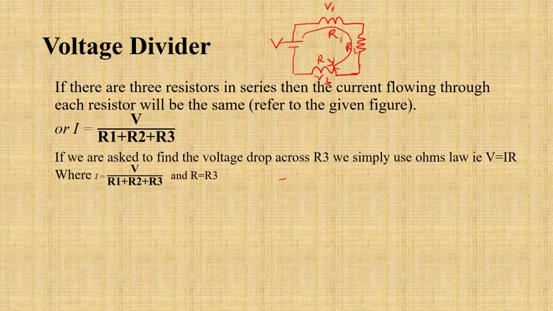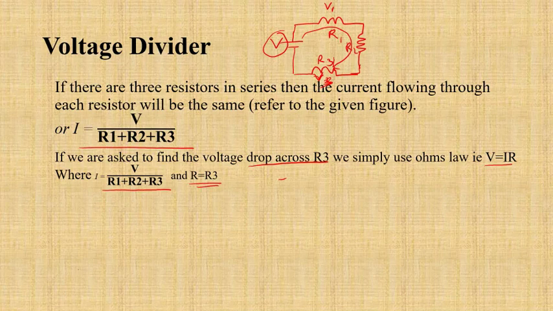All right, okay. Here I is given by V divided by the series combination of R1, R2 and R3. So I is V divided by R1 plus R2 plus R3. That is Ohm's law, V divided by R. Now if you are asked to find the voltage drop across R3, let me call that V3, you simply use Ohm's law, V is equal to IR. So what is I? I is equal to V divided by R1 plus R2 plus R3. And R is equal to R3, right?